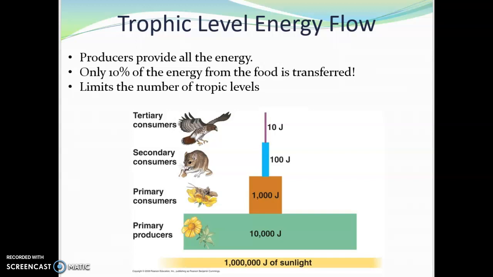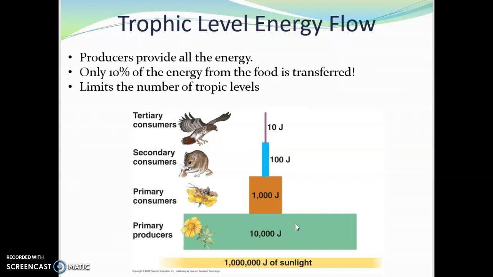They are the most important part of trophic levels and how energies flow within the trophic levels, or even in an ecosystem. So if all of these plants were to die, there would be no energy flow up the system, and every other level would die because they don't have anything to eat. All right, so plants, super important.